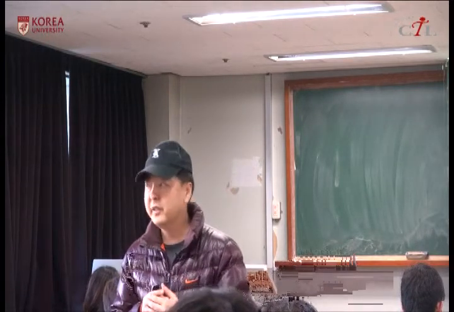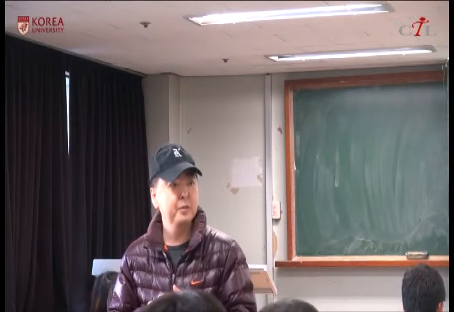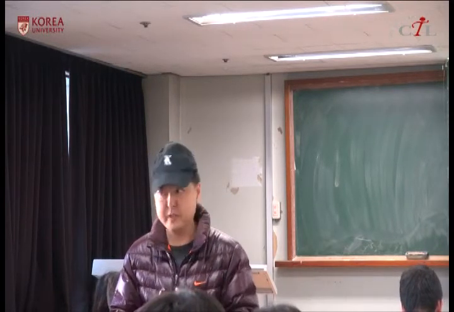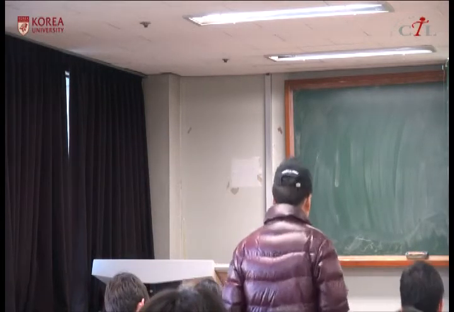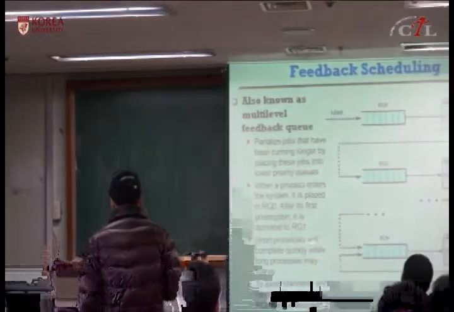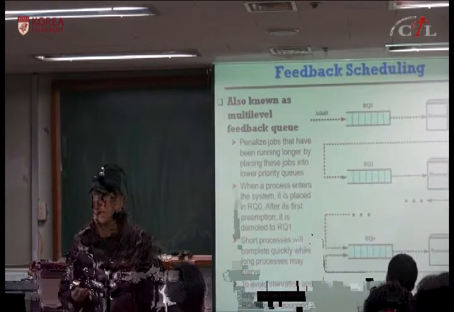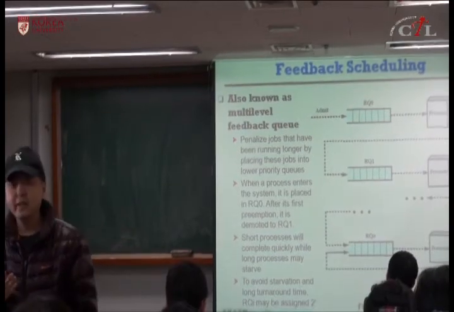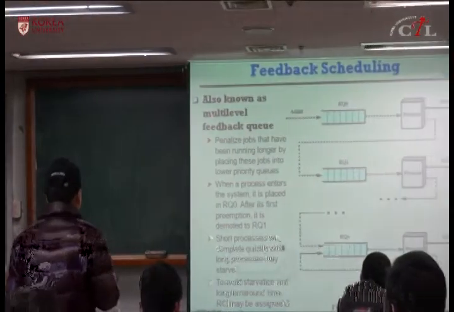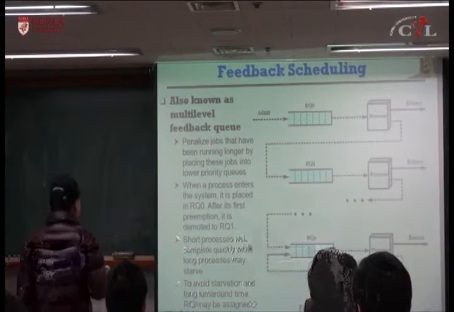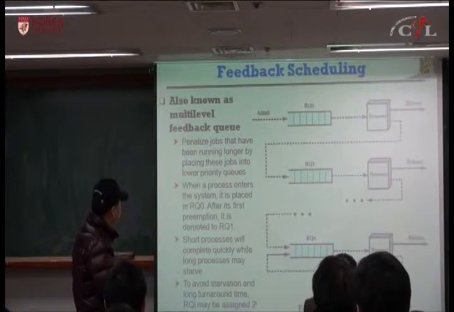Okay? We can take the average of the last executions, or we can give more weight to the recent execution time. Then we can estimate its future expected service time. But in general, we cannot predict the future correctly. We can only look at the history or the past. So instead of looking at the future, let's look at the past execution. It penalizes jobs that have been running longer by placing them into lower priority queues.